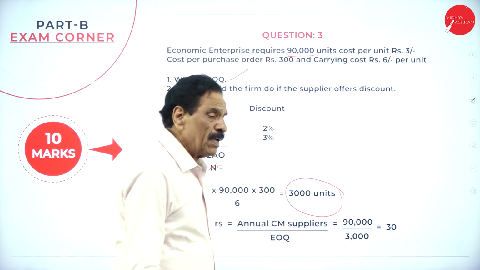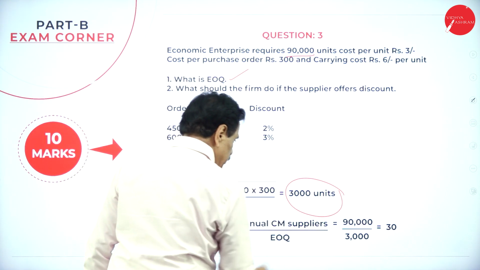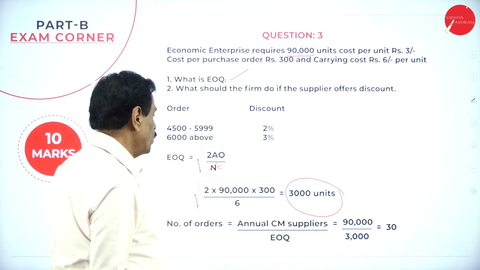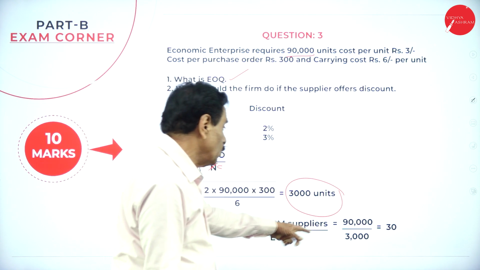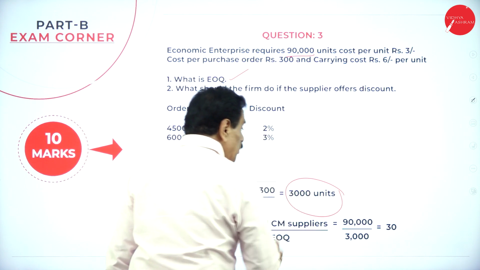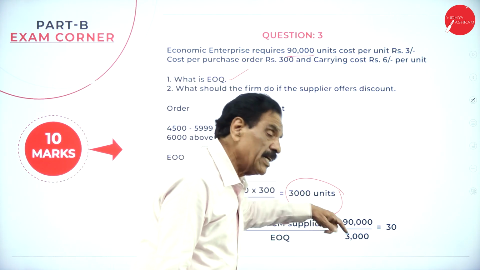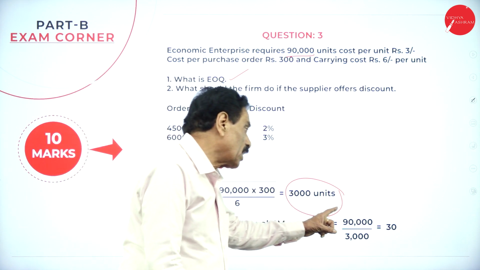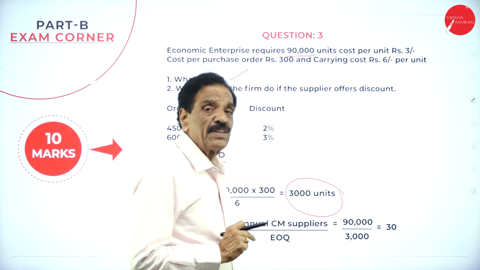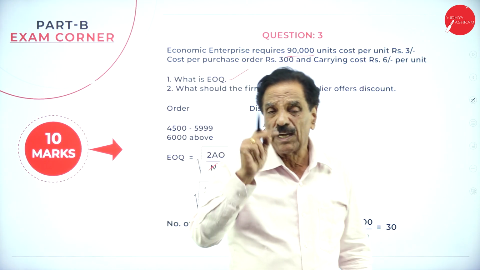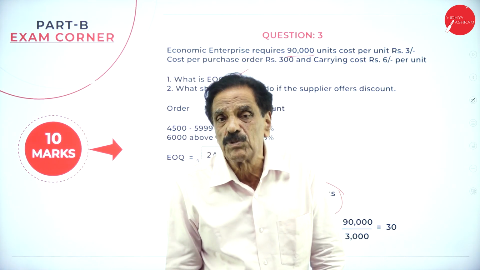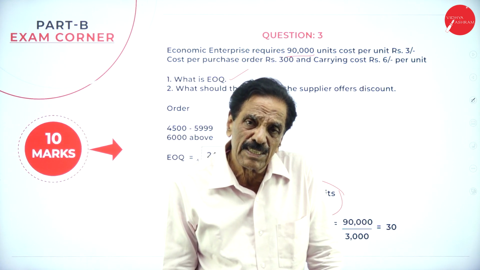Here, number of orders, annual, what's called? You can say annual requirement, cost of material supplies, divided by EOQ. So how many orders can we put? 30 orders can be put. Each order contains 3,000 units. It works out to 90,000 per annum. How many orders can we place in a year? 30 orders. Each order contains 3,000 units. What is the formula? Economic order quantity is equal to the root of 2AO divided by C. A is annual consumption, O is ordering cost, C is carrying cost.